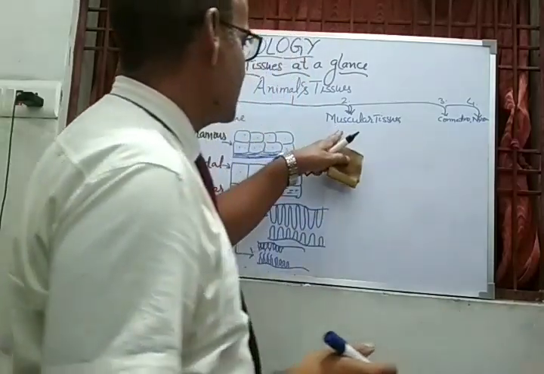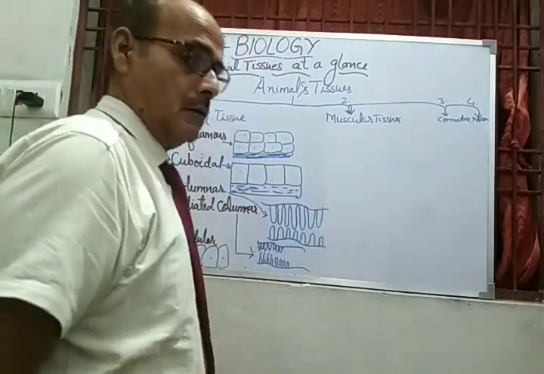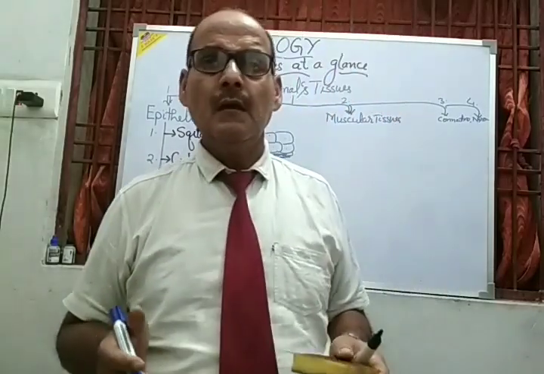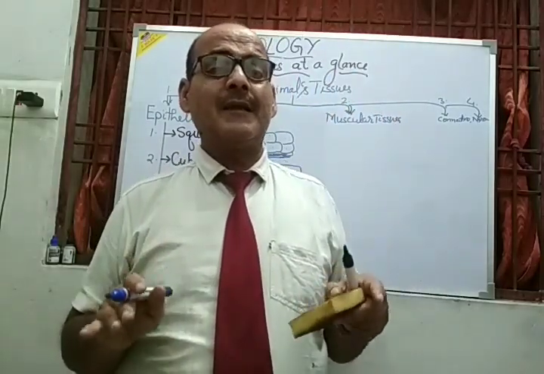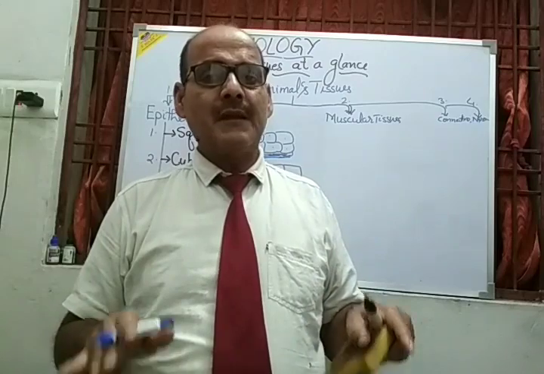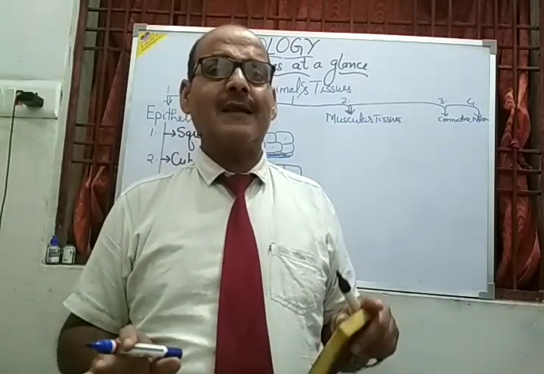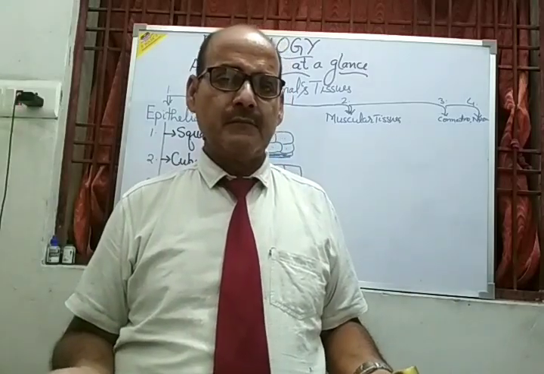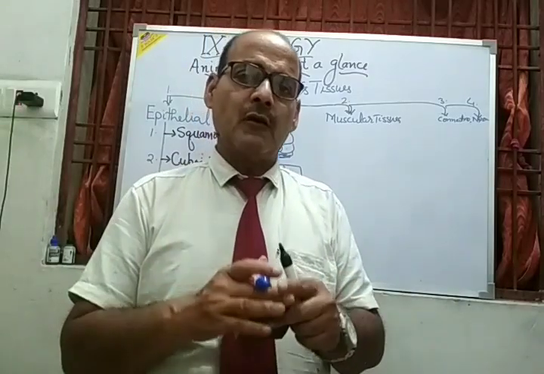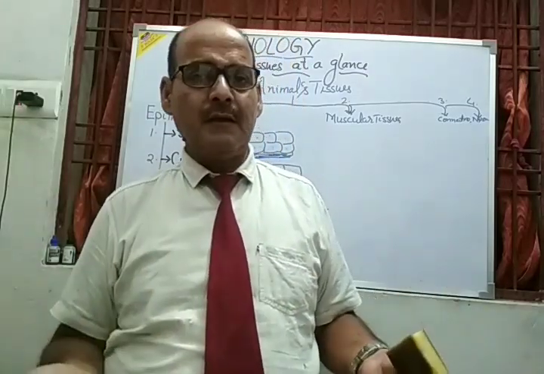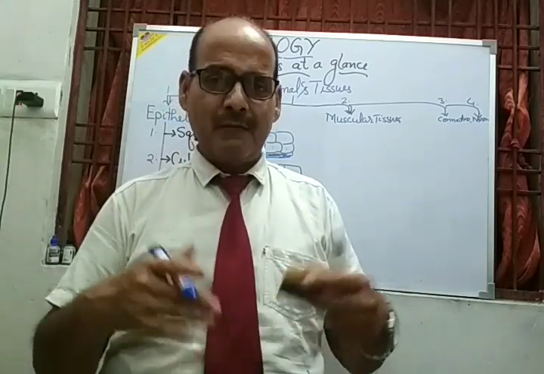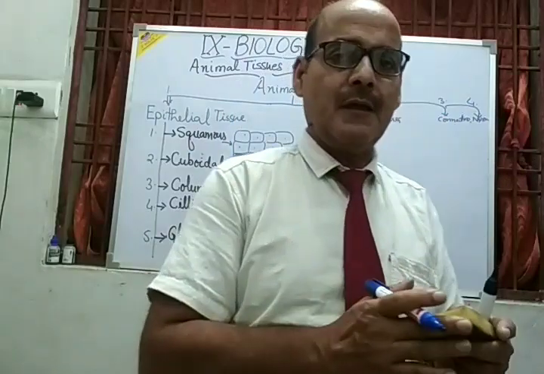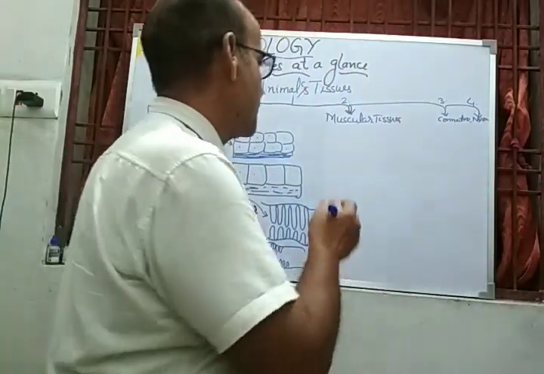So my dear students, the muscular tissue, this is the tissue that is present just beneath the skin or they are present inside the different organs. Either they will be voluntary or they will be involuntary, or they will be autonomous. So there are 3 types of the muscular tissue.